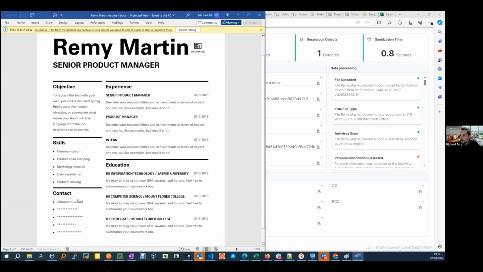First of all, the bottom left, the contact information. Okay, we're now seeing we have Albuquerque, New Mexico as a detail here, but all of the information, including the social security number, was masked, and we're no longer able to see it. So while the recruiter, the HR department could see that information, maybe if they need to go back and do some background check on Remy Martin, they can do it. But obviously, the hiring manager for the senior product manager position doesn't need to have that permission to see that information. So obviously, that information was masked.